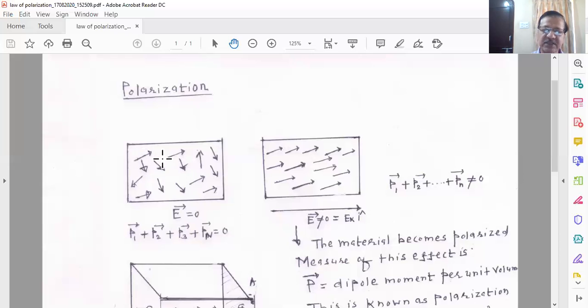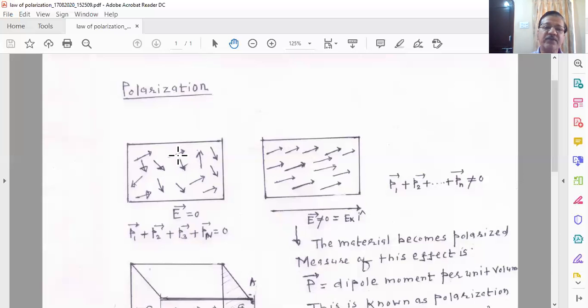So let us consider that you have a sample made up of molecules, and the molecules are polar molecules. If the molecules are polar molecules, they possess a permanent dipole moment. If the molecules are not polar molecules, then you don't have a permanent dipole moment.